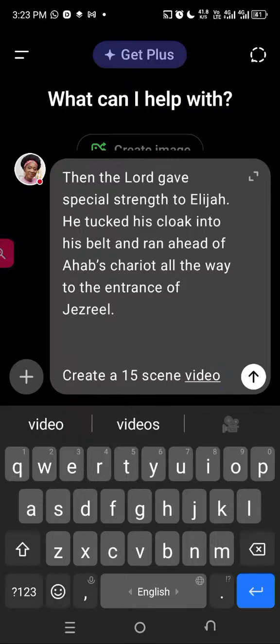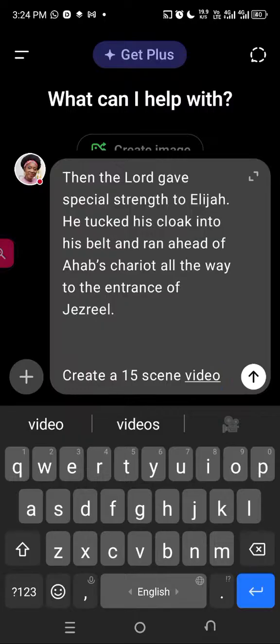Now, this is one way to go about it. You can also create scenes by each verse. For instance, I'm telling it to make me a 15 scene video prompt, right? But I can also decide that I actually want to animate each of those verses. That's also possible because each verse can form a video prompt. But for this, I still want it to be quite coordinated. That's why I'm telling it to do this for me.